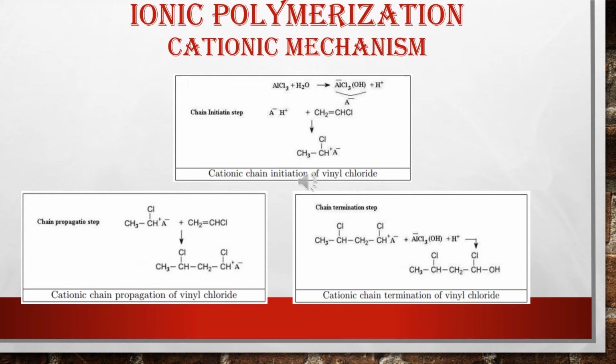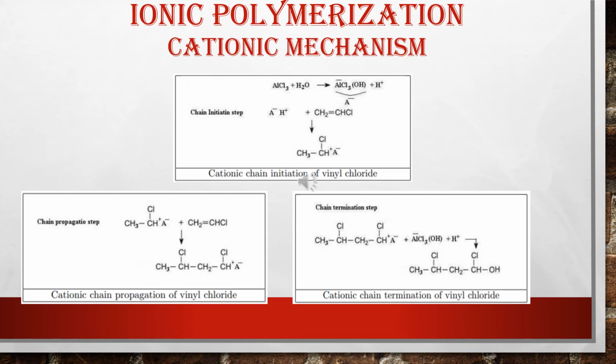Here you can see the cationic chain initiation step of vinyl chloride, where a cationic center is created. Here you can see CH3, CH plus, Cl, A minus. So this CH plus is a cationic center. The next monomer will come and can be attached to this cationic center. So in the first step, the carbocation is formed, which initiates the reaction.